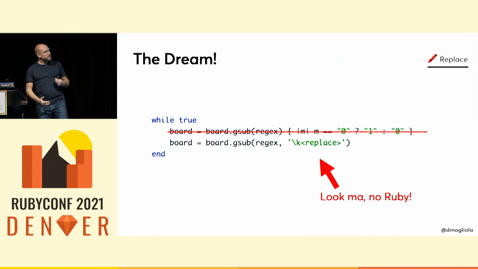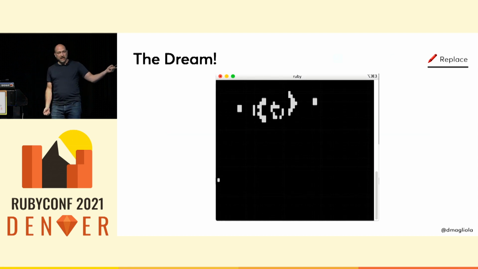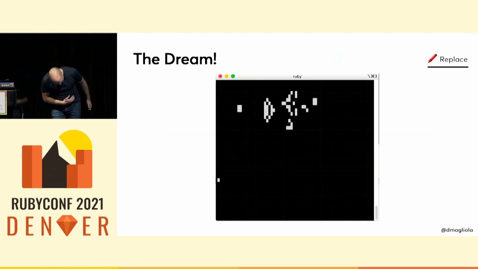I have a pure regex replace that runs the Conway game of life, which is exactly what I set out to do at the beginning. Here's our glider gun again. It still works.